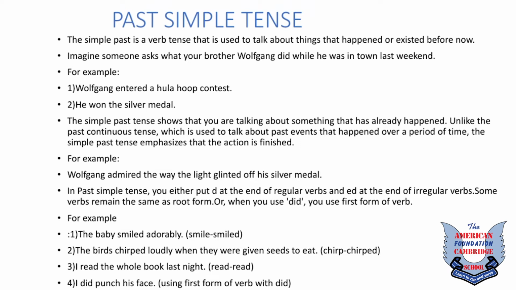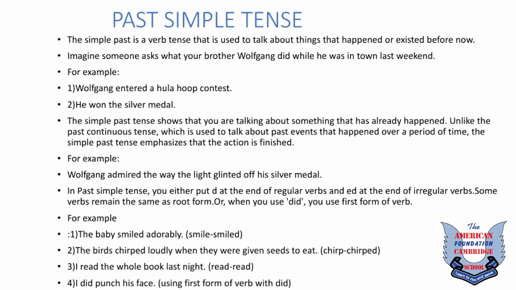In past simple tense, you either put d or ed at the end of regular verbs and change irregular verbs. Some verbs remain the same as the root form. Or, when you use did, you use the first form of the verb. For example, the baby smiled adorably. The word smile is actually a regular verb and smiled is the past tense of it.